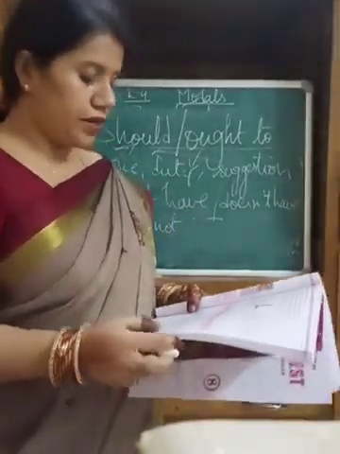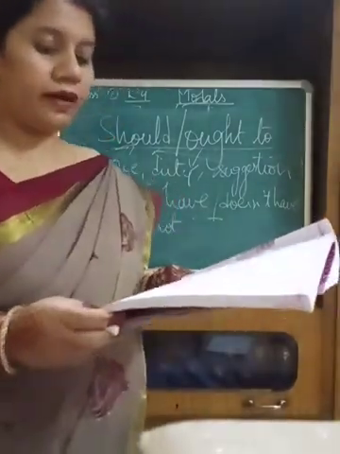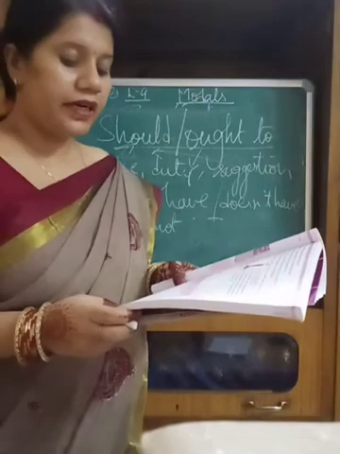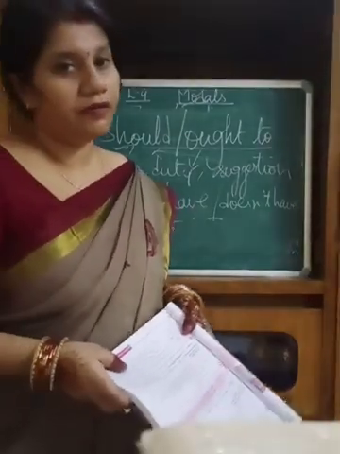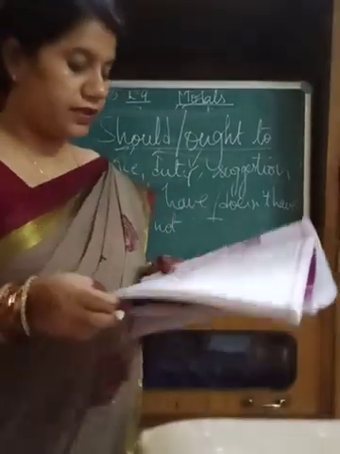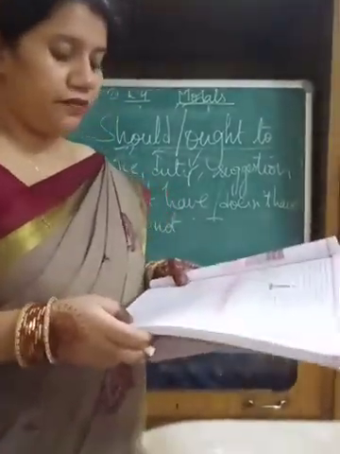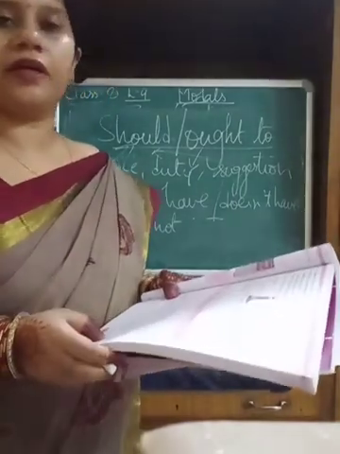The word should have. Should have done means that it would be the right thing to do, but it was not done. This is the very good advice that we are giving you generally, but you are not doing it. See the example. Parul should have informed the teacher that she had not completed her assignment.